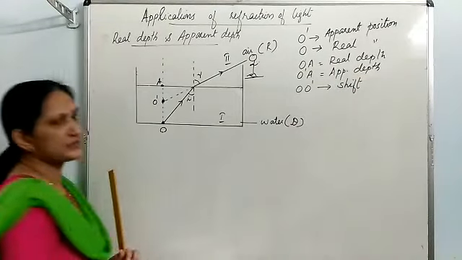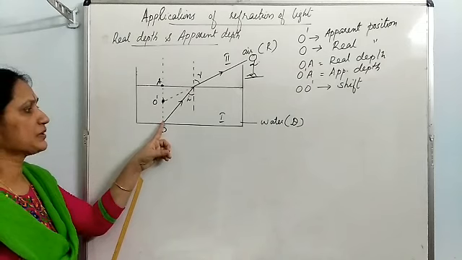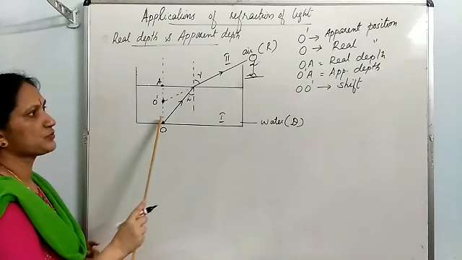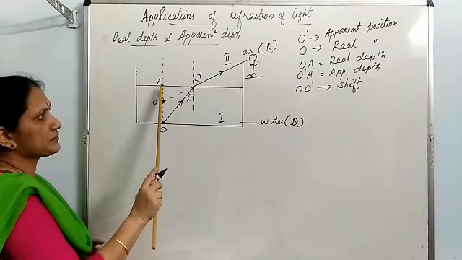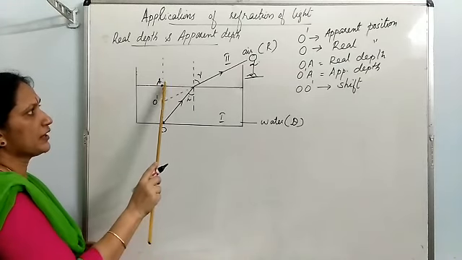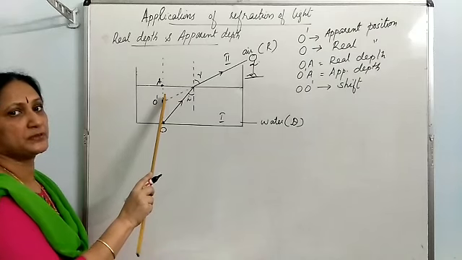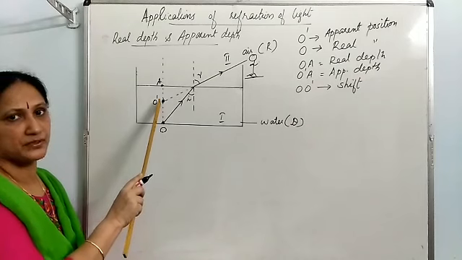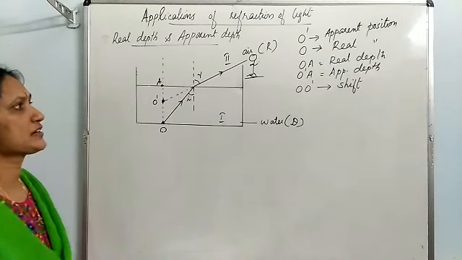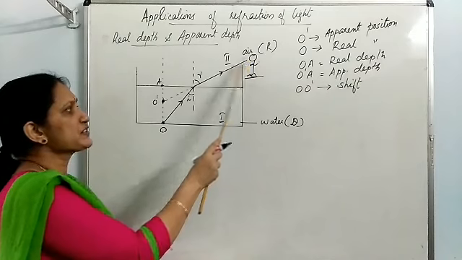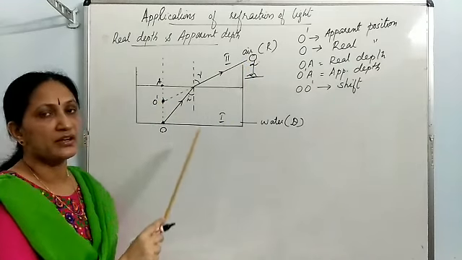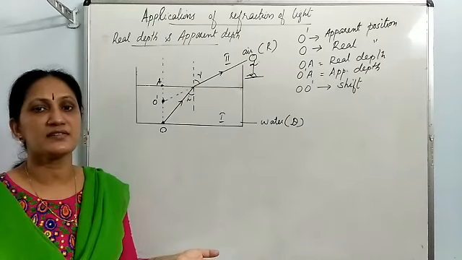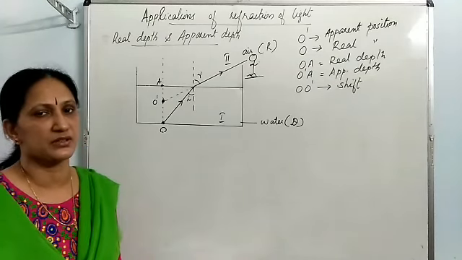The shift is the distance from real position to apparent position. So once again, this distance we call real depth, this is the apparent depth felt by the observer, and this is known as the shift. Okay, so this is the conclusion. When this person looks at the object underwater, he is unable to see the object in its real position. Instead, he sees it in a raised position.